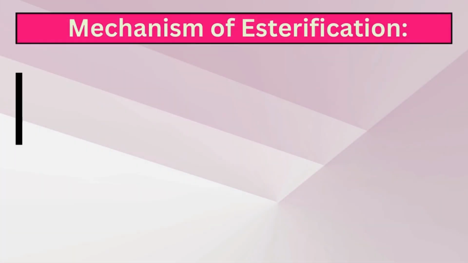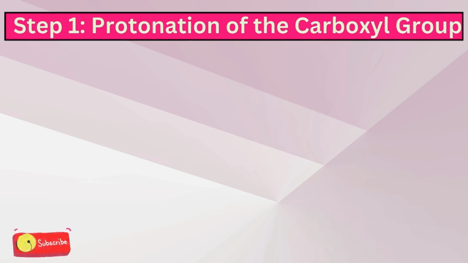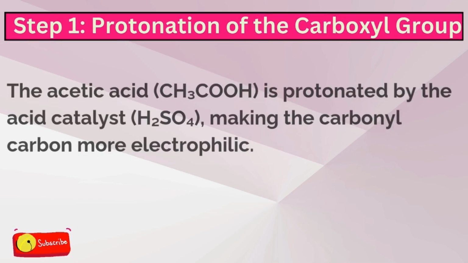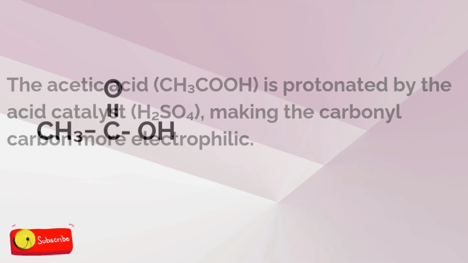And now the mechanism of the esterification reaction. Step 1 is the protonation of the carboxyl group. The acetic acid molecule is protonated by the acid catalyst, H2SO4, making the carbonyl carbon more electrophilic.